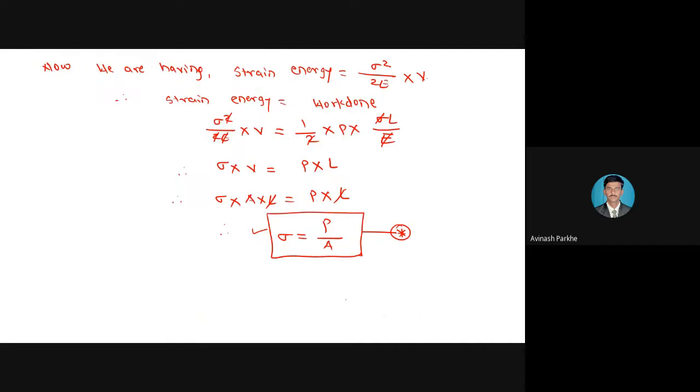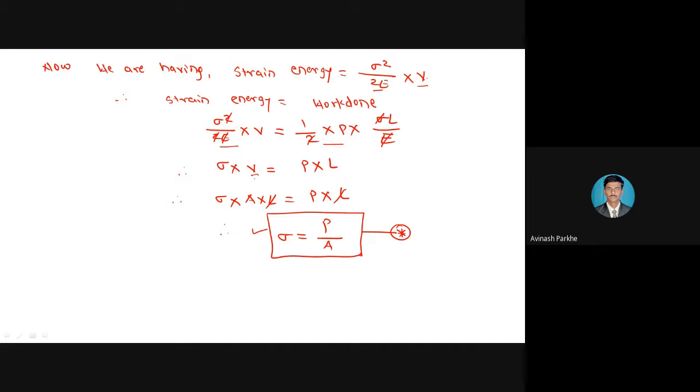Then finally the work done is compared with the strain energy, and we already have the amount of strain energy stored. What is that formula? Sigma square upon 2E into volume. Therefore, the strain energy is taken on the left side and the work done on the right side. Whatever terms are common on both sides are cancelled.